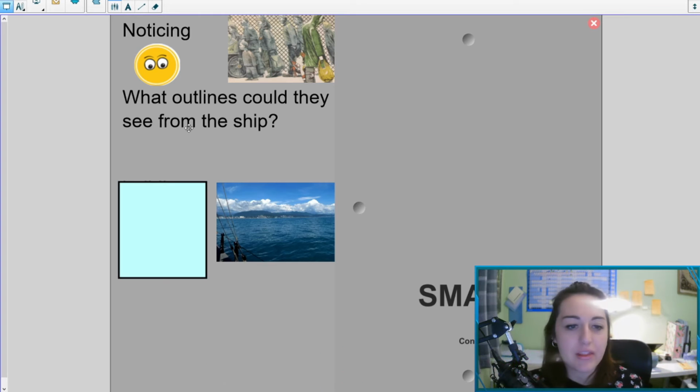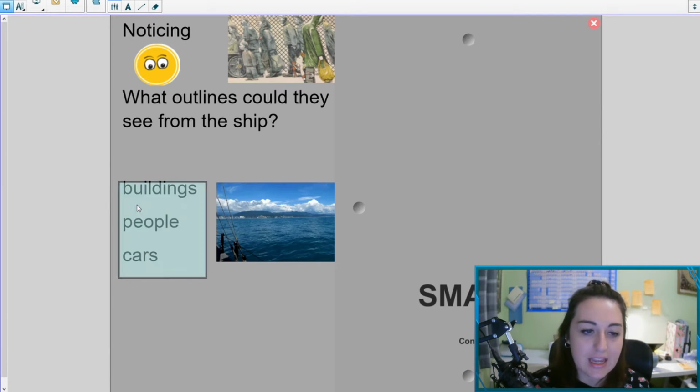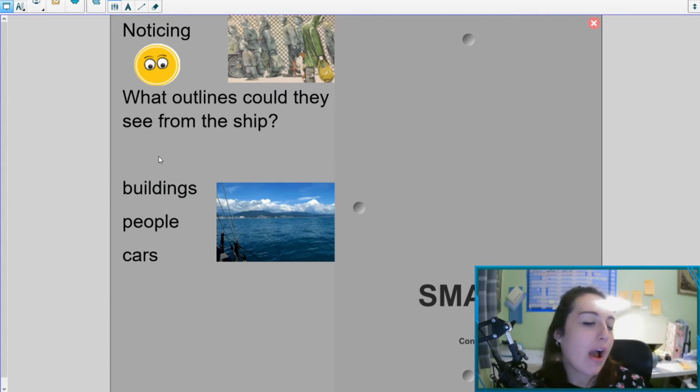Okay, so I've come up with a few things here. So we might be able to see things like buildings or outlines of people, outlines of cars, things like that. So just different things that you can see. You might have been able to see hills or things like that as well.